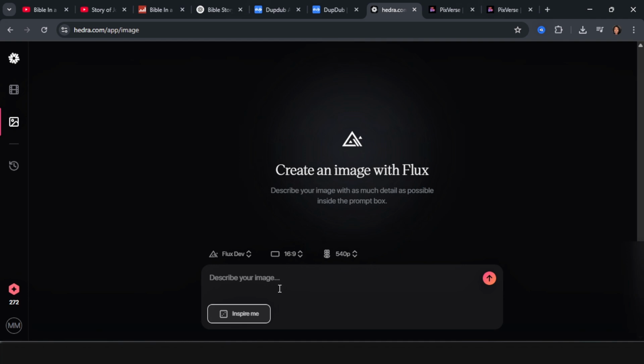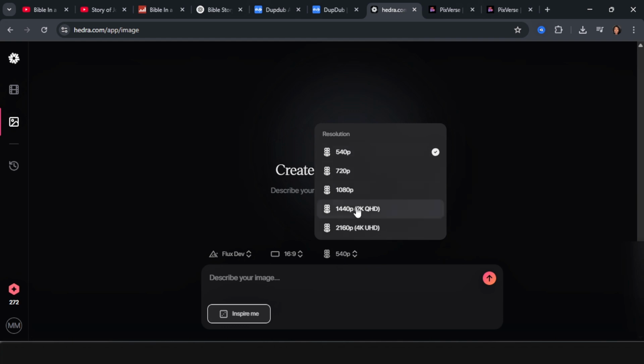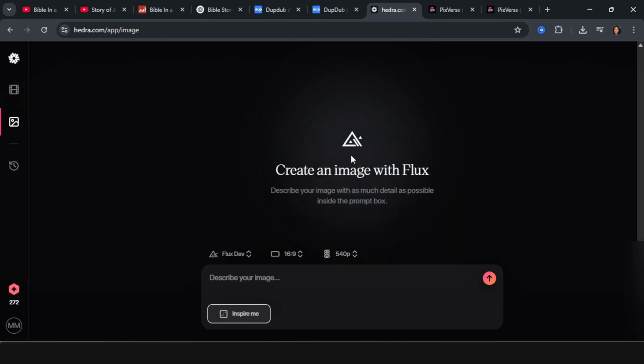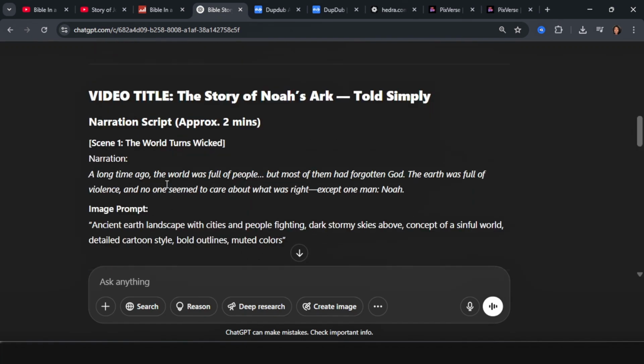Now you want to make sure that this is fixed to 16:9, which is appropriate for YouTube long form. And here you can also change the resolution. I'm going to leave it at 540 because this is simply for the purpose of this tutorial. And now we're going to describe our image. So we're going to go back to ChatGPT and begin using our image prompt.